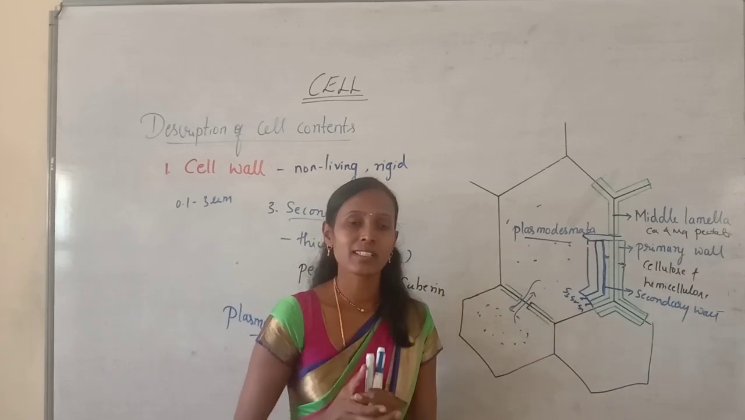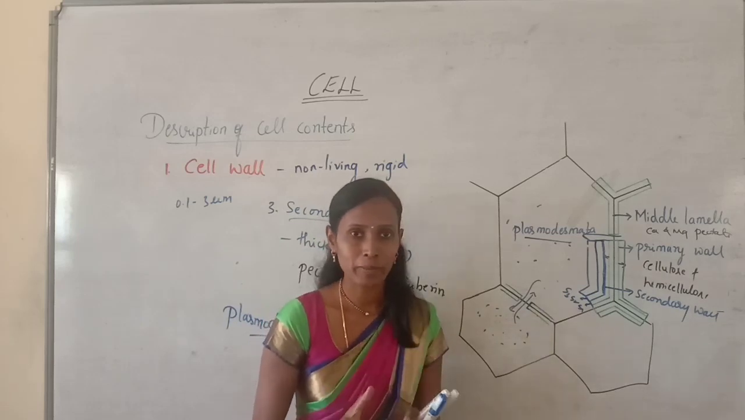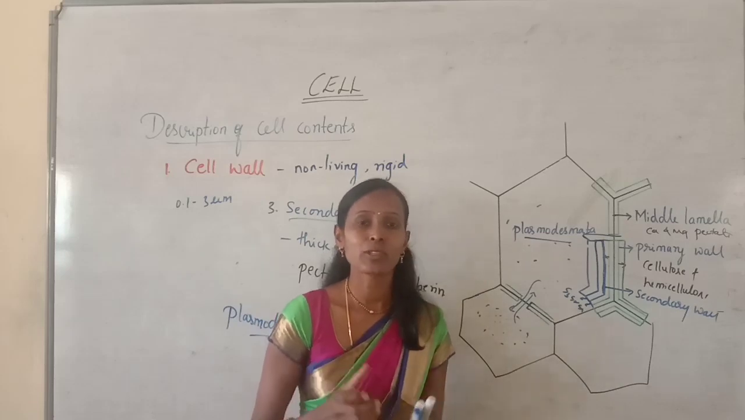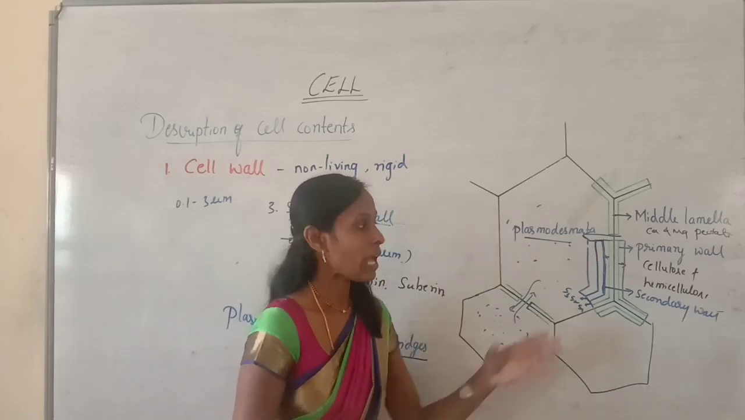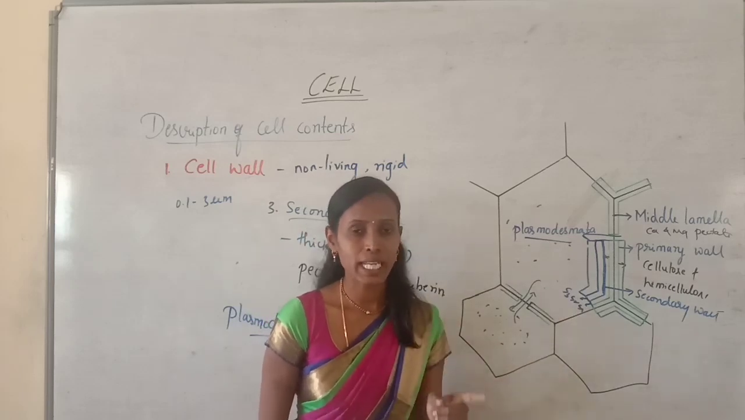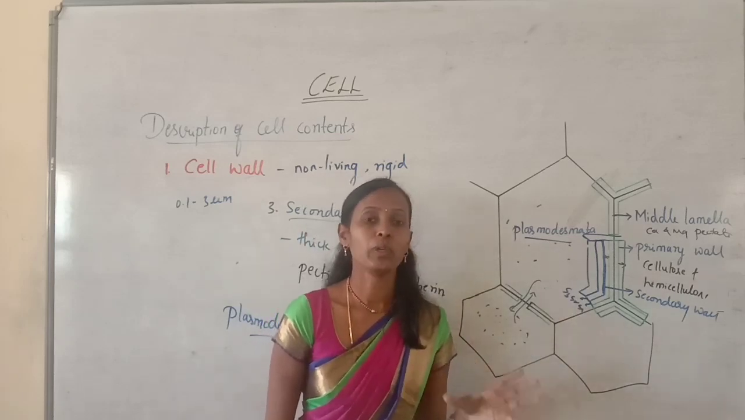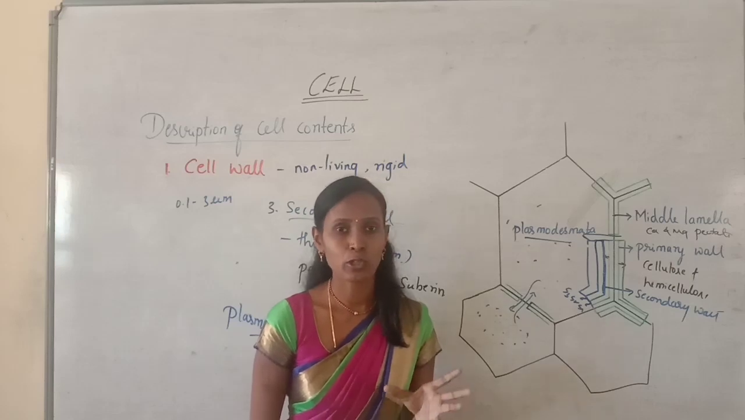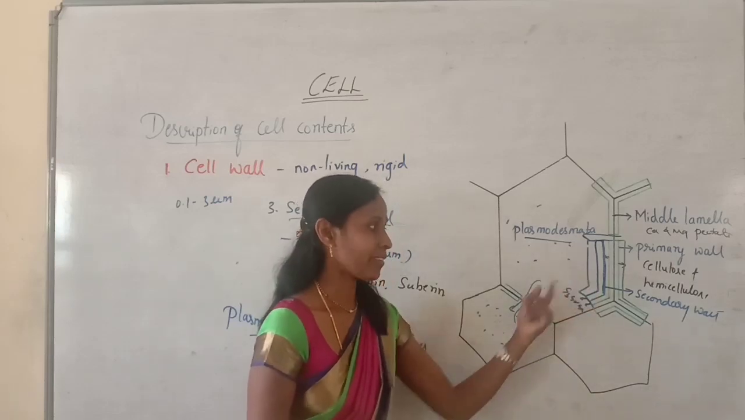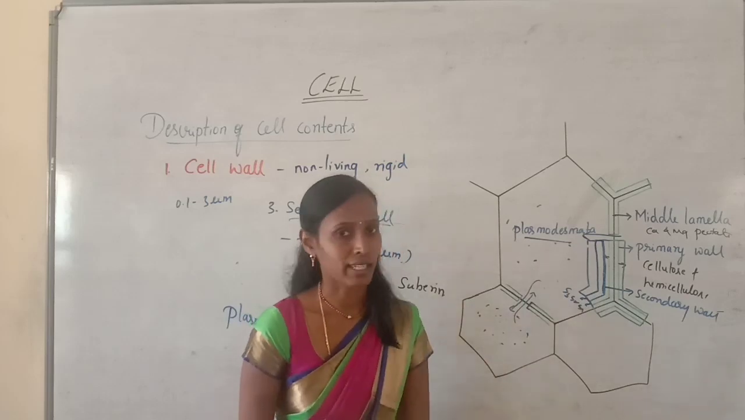Because in young cells there will be a presence of only primary wall which is made up of cellulose and hemicellulose, whereas in mature cells we can find the presence of the secondary wall, and this secondary wall is made up of pectin, lignin and suberin, which usually provide mechanical support to the cell, as it is an additional layer, and there may be a possibility of many secondary walls.